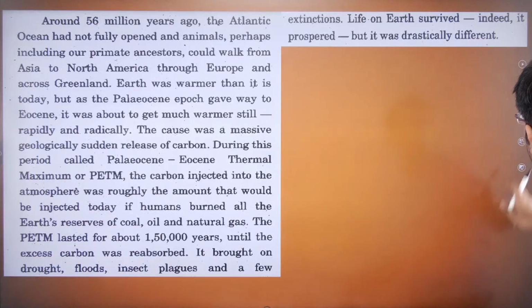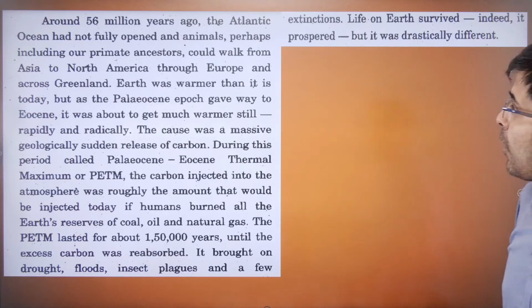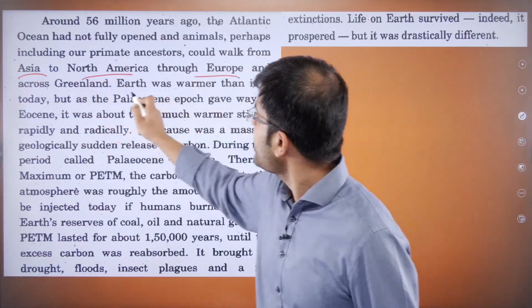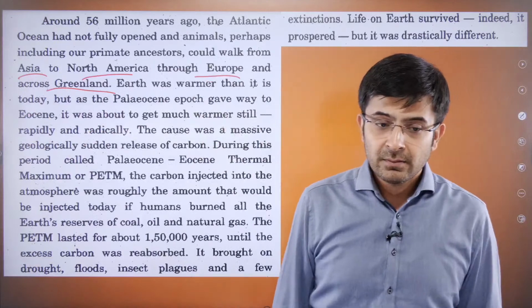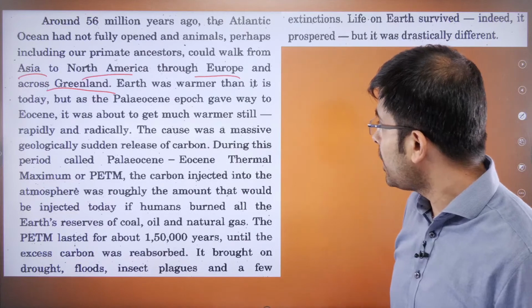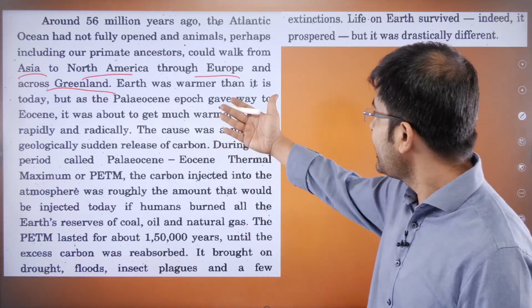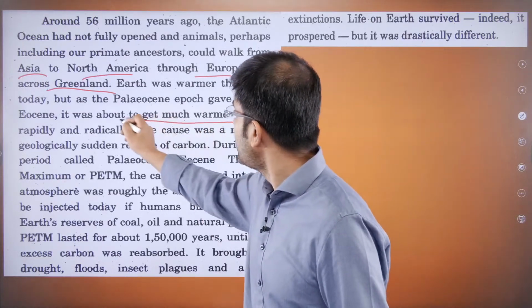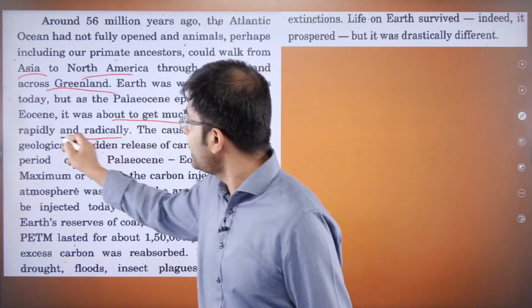Alright, let's look at this, guys. Around 56 million years ago, the Atlantic Ocean had not fully opened, and animals, including our primate ancestors, could walk from Asia to North America, through Europe, and across Greenland. Okay, so Tethys, probably. Tethys wasn't formed then. Earth was warmer than it is today, but as the Paleocene epoch gave way to Eocene, it was about to get much warmer, rapidly and radically.